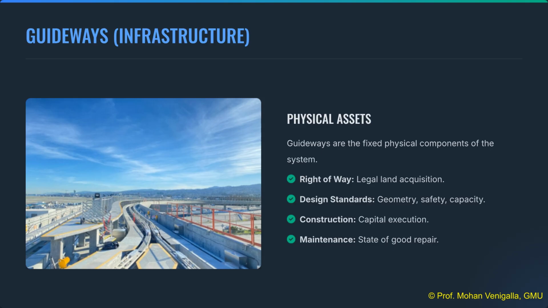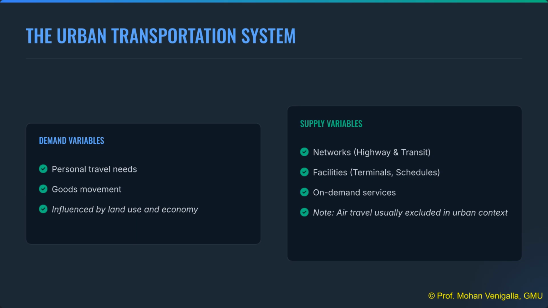Guideways are fixed physical assets. This involves securing the right-of-way, adhering to design standards, overseeing construction, and ensuring ongoing maintenance. In an urban context, the system is shaped by demand variables, influenced by land use, and supply variables, which include networks, terminals, and on-demand services.